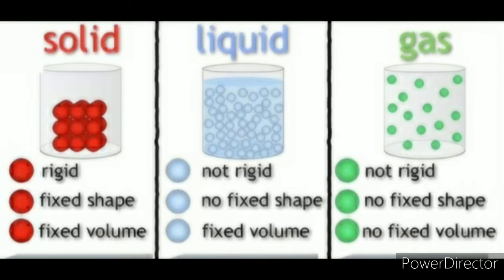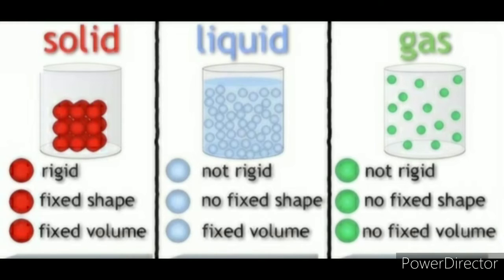First, volume. Volume is fixed for a solid, it is also fixed for a liquid, but it is not fixed for the gaseous state. Second property is shape. Shape is fixed for a solid, but shape is not fixed for liquid and gas. Third property is attraction force. Attraction force is very strong in solid, while it is weak in liquid, and it is very weak in the case of gaseous molecules.